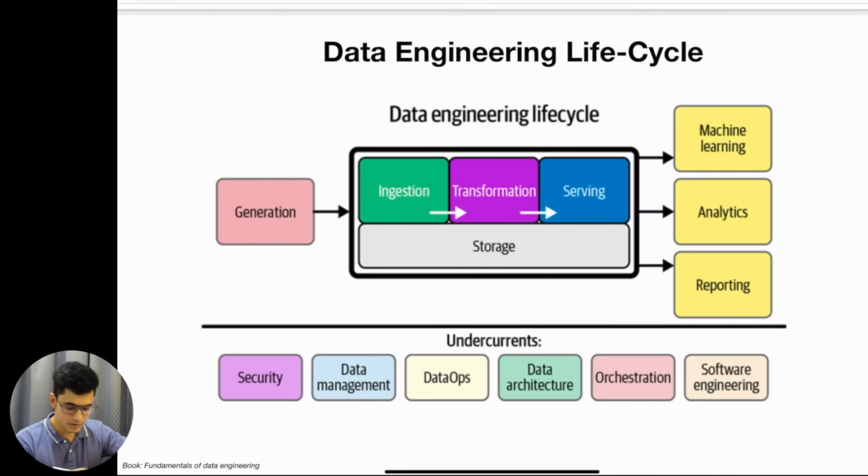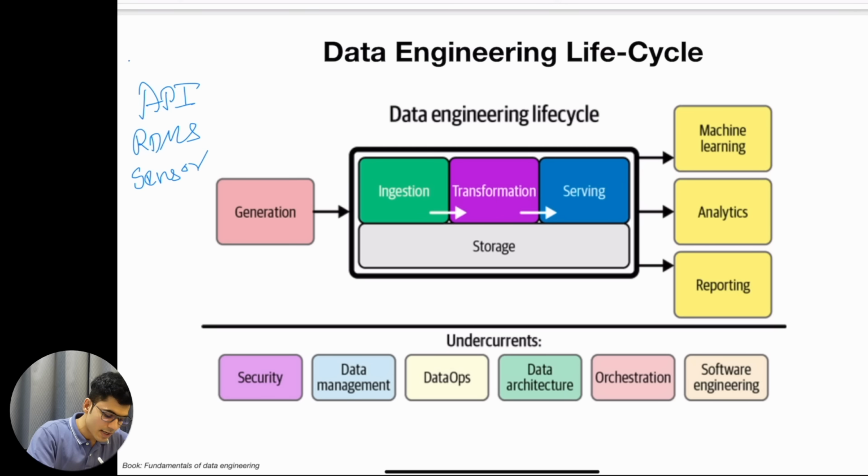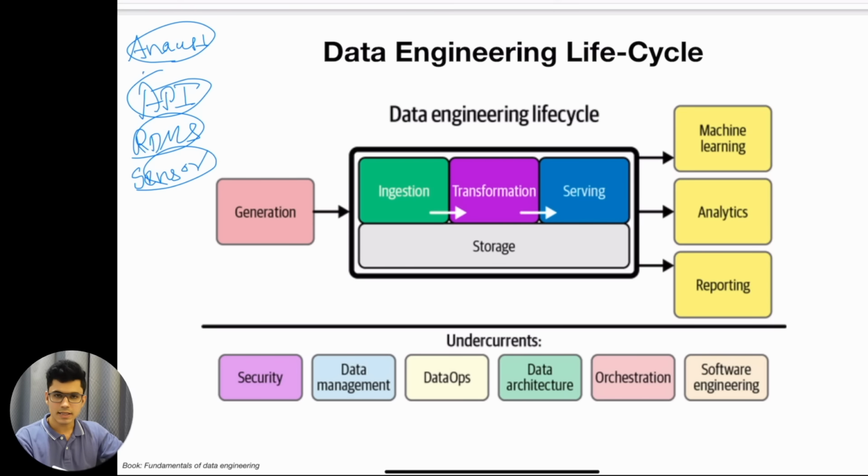Okay, so the first step here is data generation. We already talked about this, right? Data is getting generated from multiple places. We already know data comes from what? APIs, RDBMS, sensors, and analytics, like Google Analytics or other things. So data is coming from multiple places. All of this data coming from these different places, we need to aggregate together and ingest into the system.